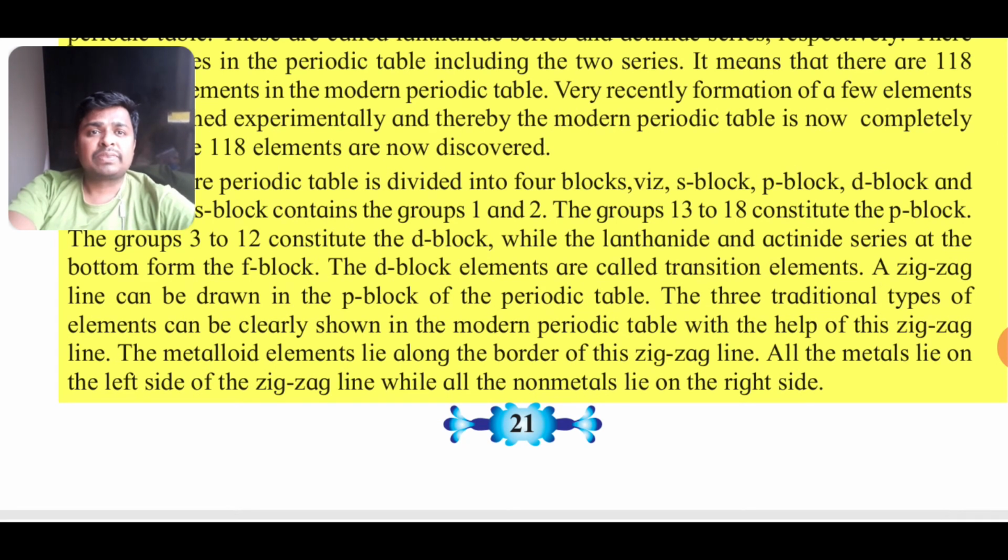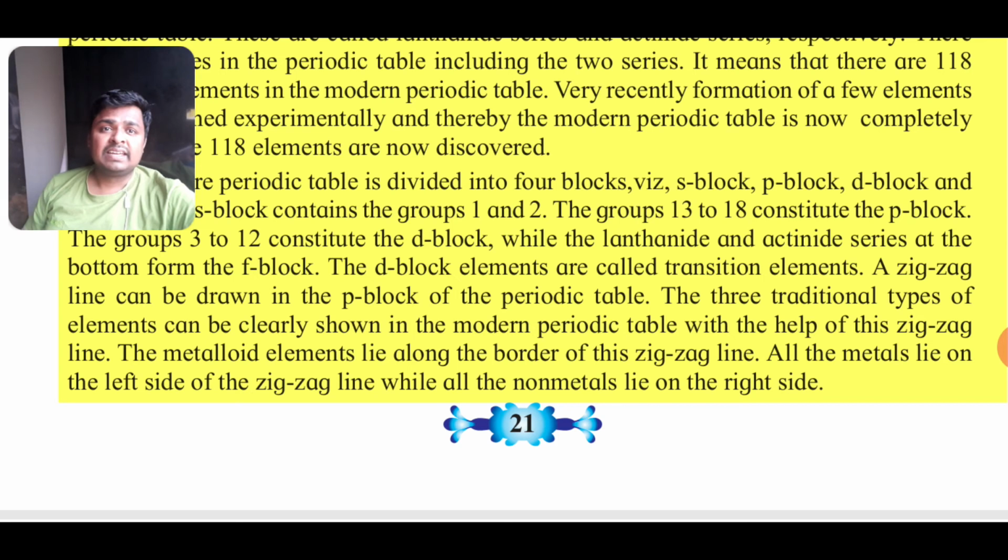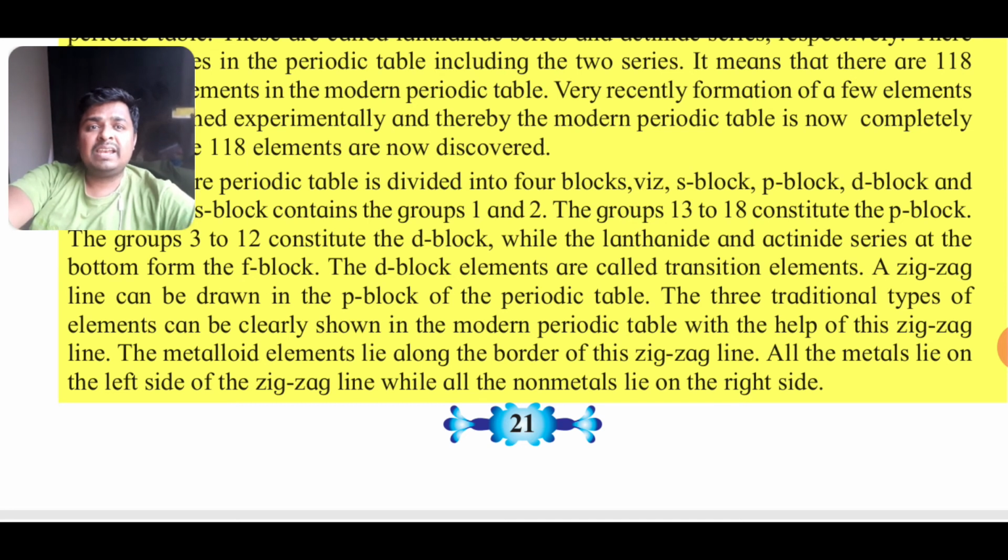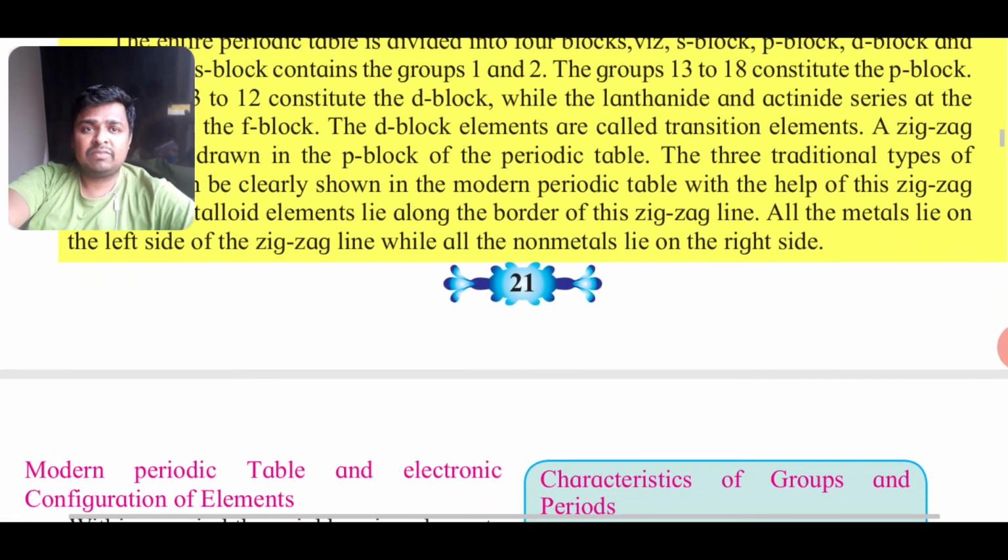D block elements are called transition elements, and a zigzag line is present in the P block. The elements along the border of the zigzag line are called metalloids. All metals lie on the left side of the zigzag line, while non-metals are on the right side of the zigzag line.